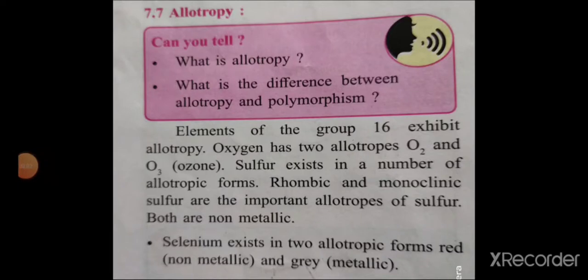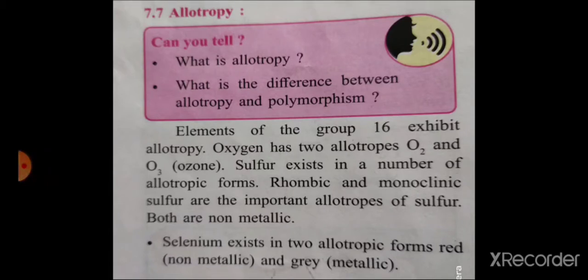Then allotropy. What is meant by allotropy and what is the difference between allotropy and polymorphism? Here, a solid element that exists in different crystalline forms is called allotropy. In allotropy, the element exists in different allotropic forms. But in polymorphism, a single substance or compound exists in two or more forms under different conditions.